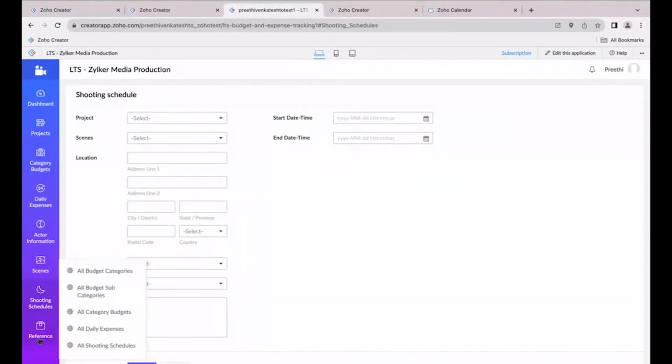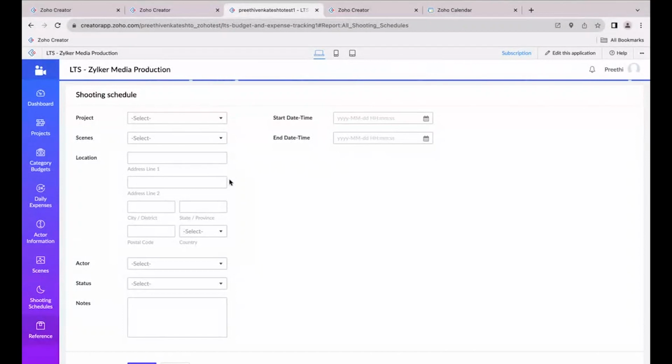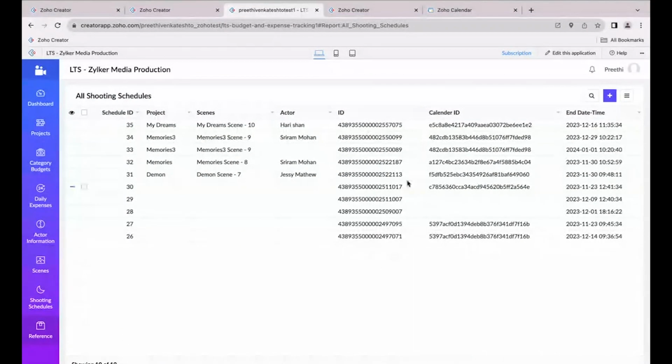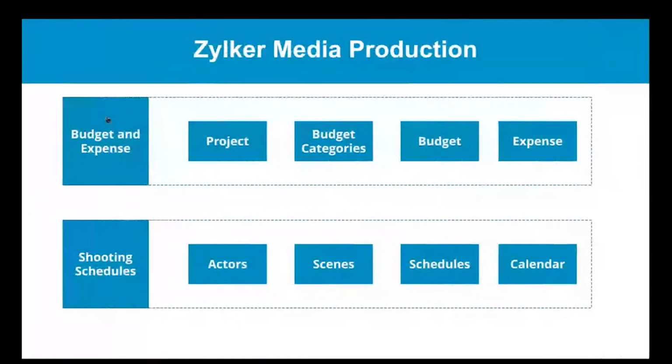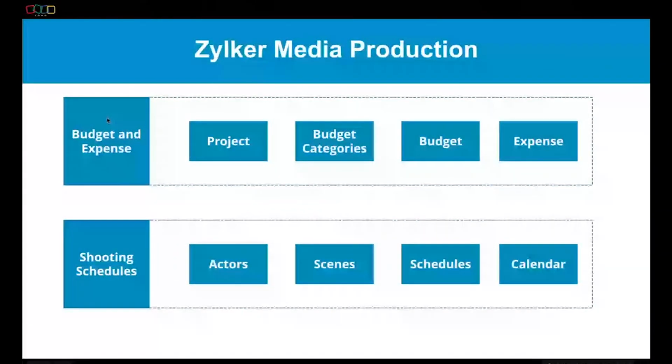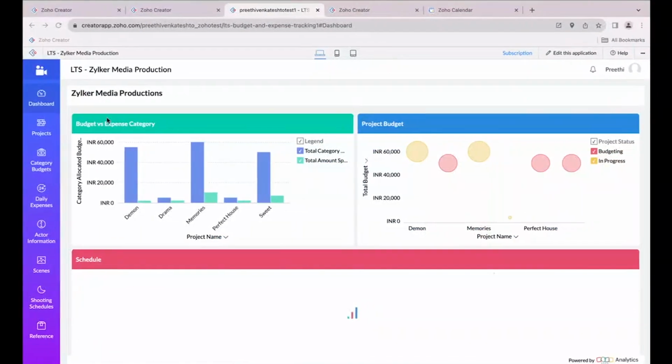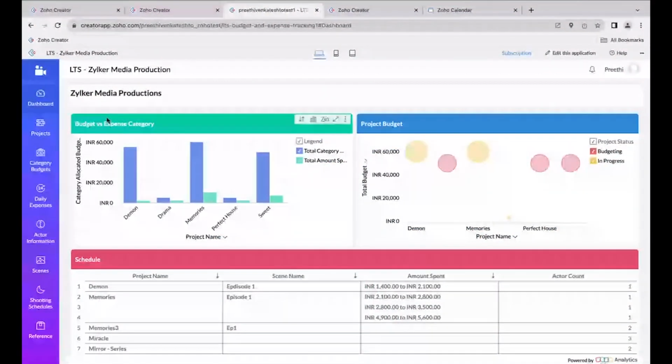So this is going to be the module. Also in the reference, I have all the shooting schedules we have done along with the calendar ID, so that we can refer to it in the future. So this is all about the application I want to talk about. We have automated the budgeting and expense tracking process, and also the shooting schedule process, in an easier way. And at last, we are going to discuss the analytics part.